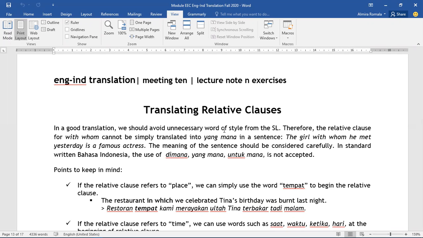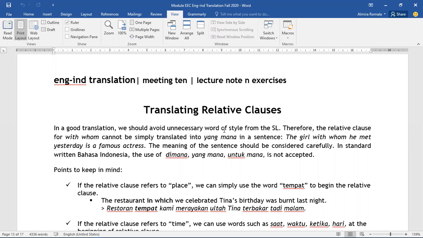So let's continue our materials today, as we have discussed the difficulties in translating culture-specific items. And now we are going to continue with practicing. We will learn how to translate relative clauses.